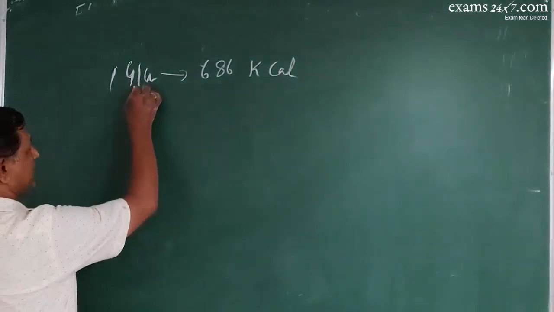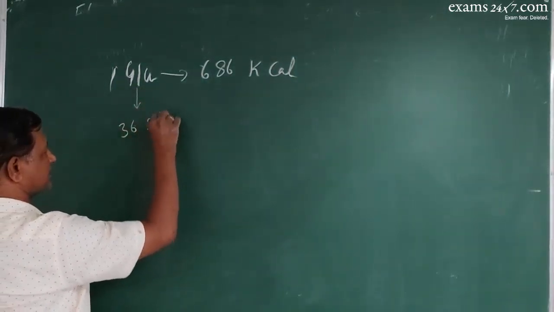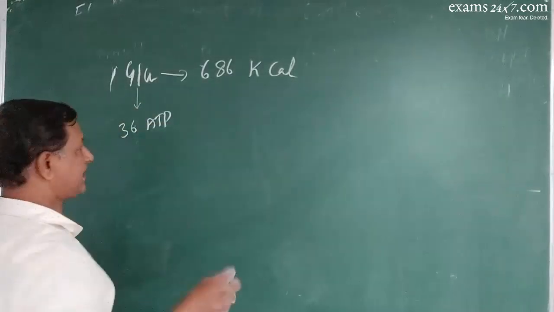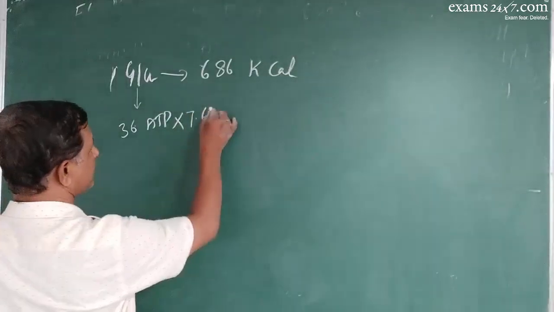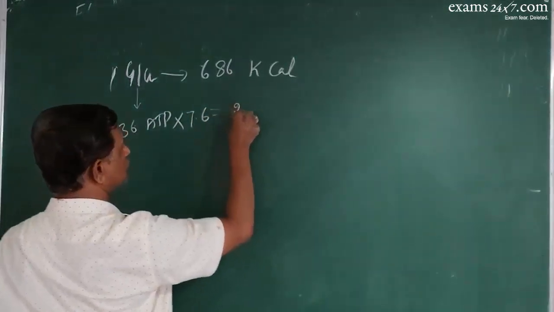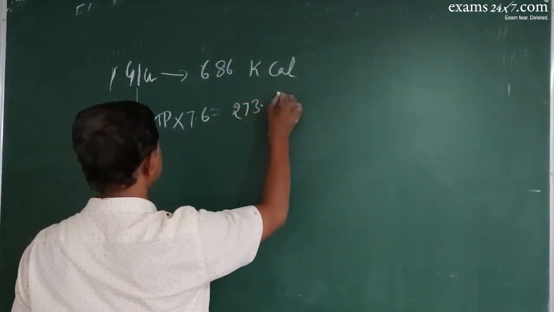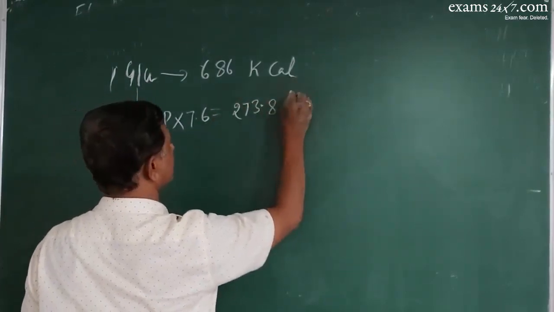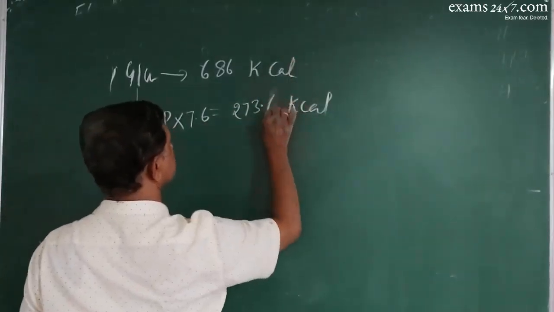But when oxidized, it has produced only 36 ATPs. 1 ATP is 7.6 kilocalories of energy. So it produces almost 273.6 kilocalories of energy.